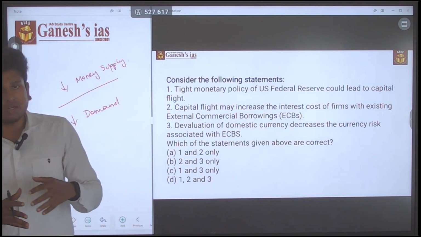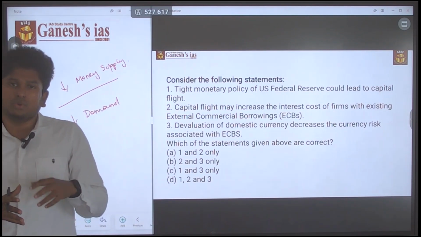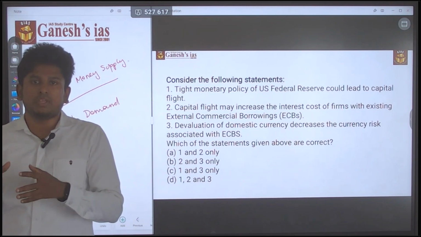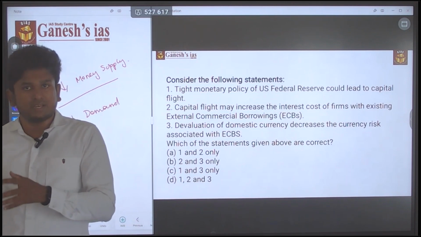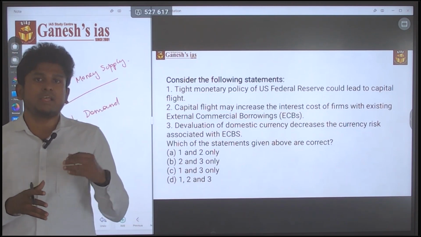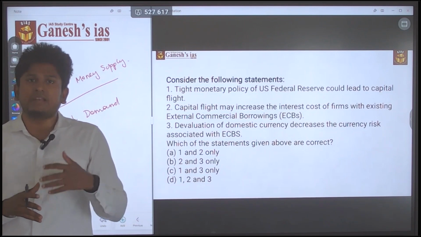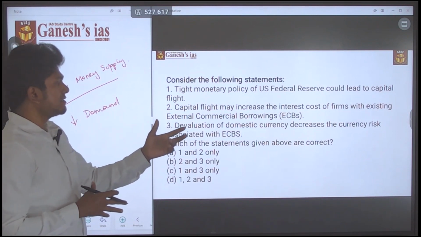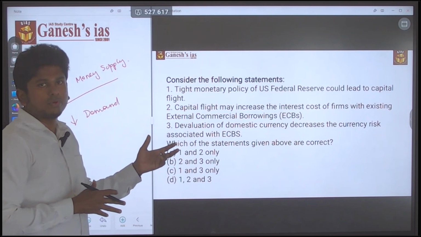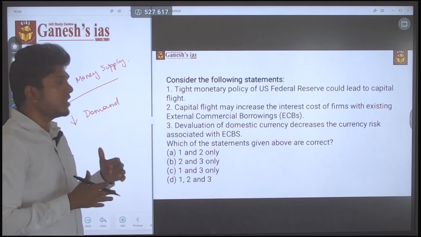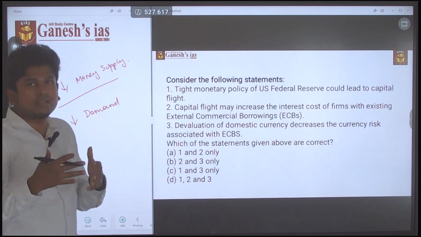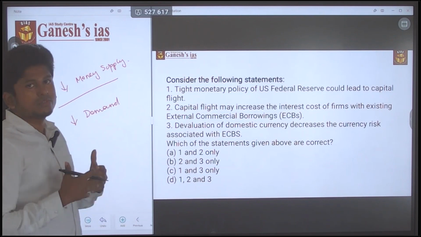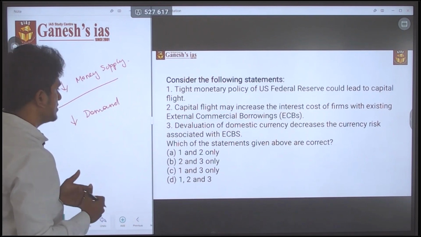So whatever you do, either devaluation or revaluation in your domestic country, whatever you are doing in India, that won't affect the external commercial borrowing interest rate or anything. So consider this statement: devaluation of the domestic currency decreases the currency risk associated with external commercial borrowing. There is no relationship between the devaluation of the domestic currency and the external commercial borrowing. So the third statement becomes wrong. So the answer will be A,